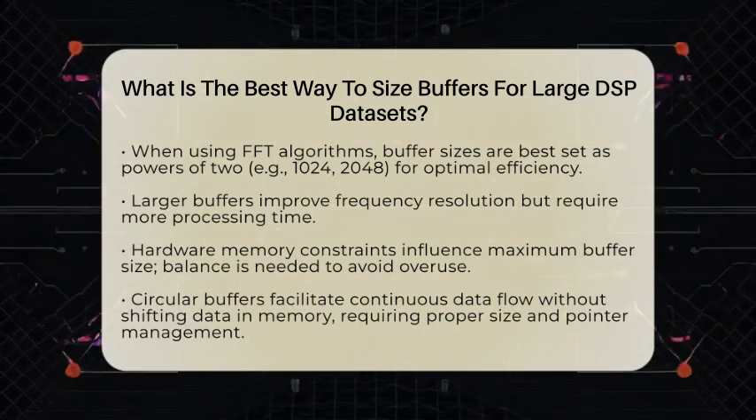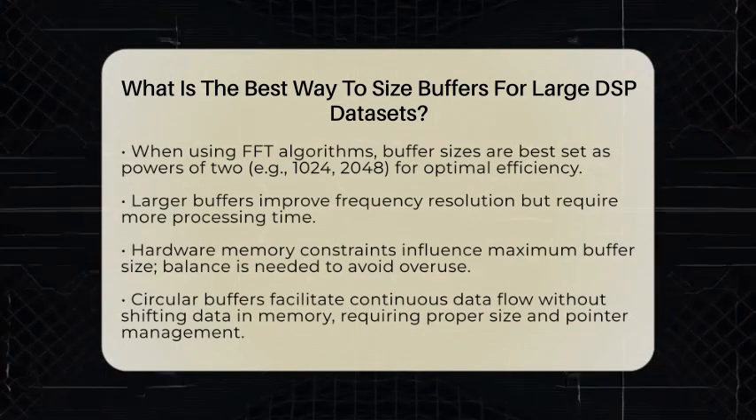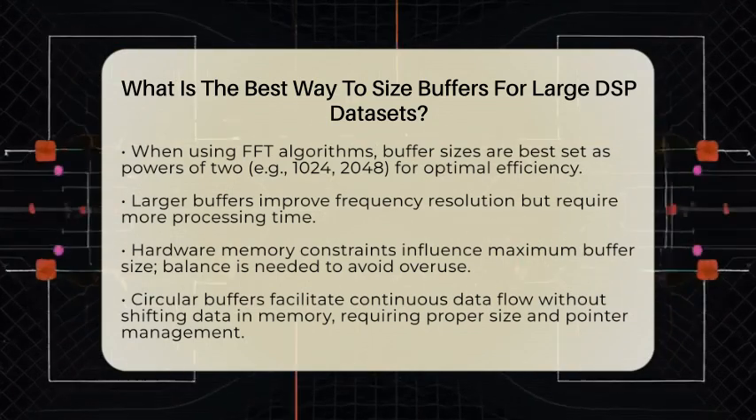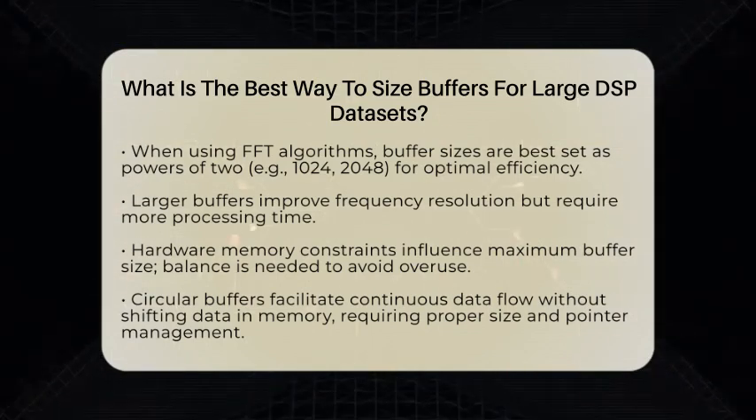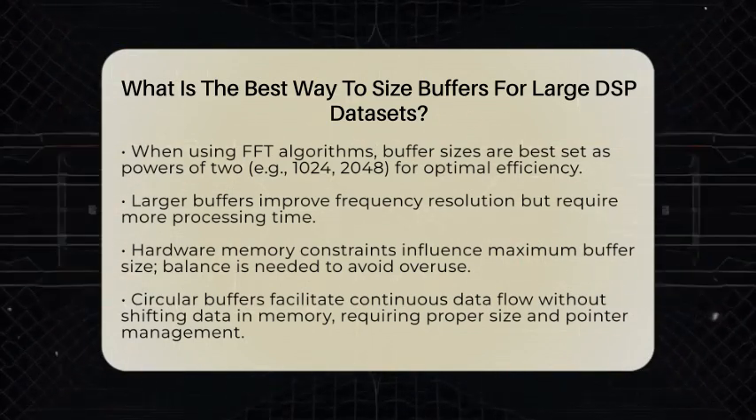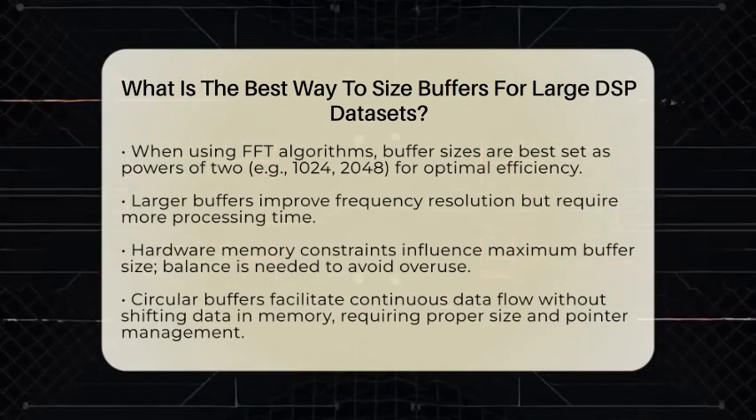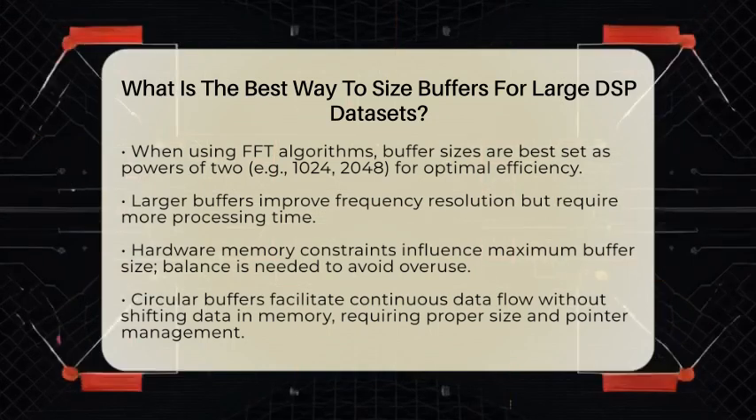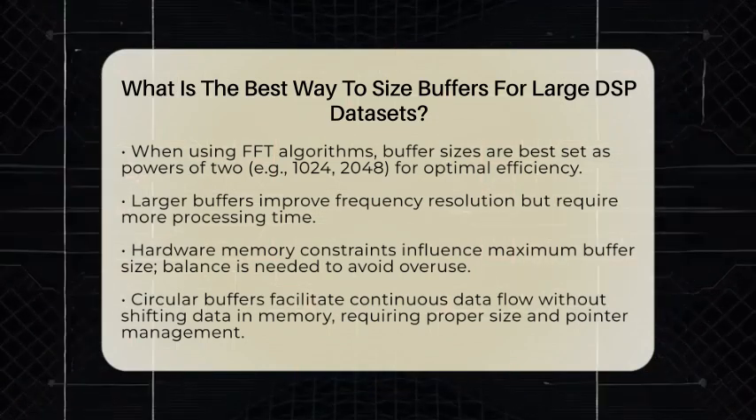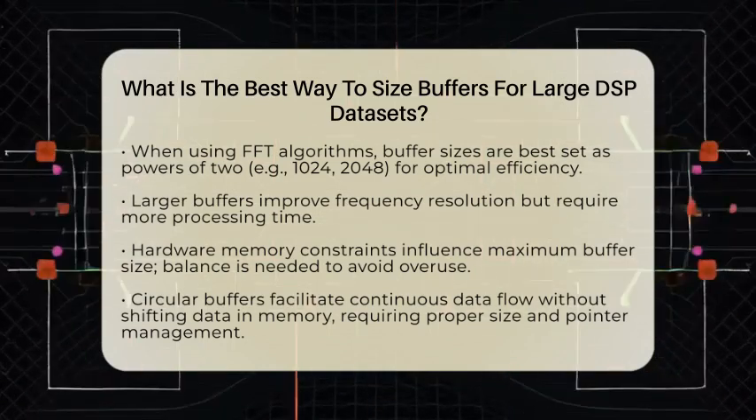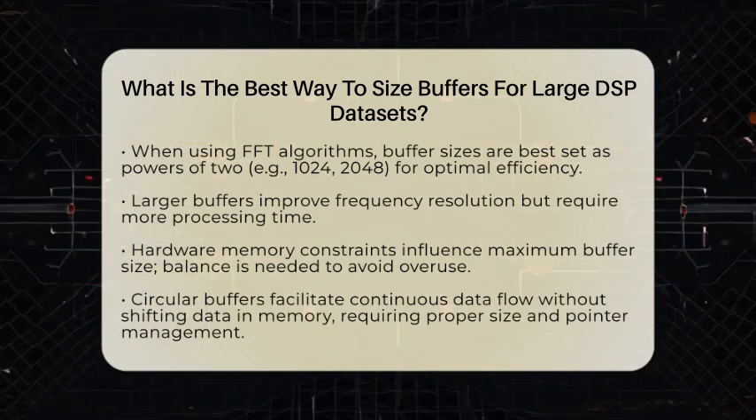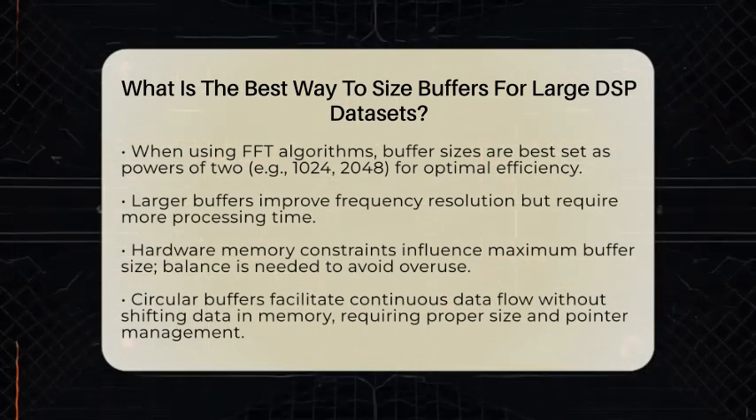Memory constraints are also key. Your hardware might only have a certain amount of available memory. Larger buffers take up more space, so you need to ensure your buffer size fits comfortably within your system's memory limits. For example, if your system has 2 gigabytes of RAM and your dataset is huge, you might want to keep buffers under a few megabytes to leave room for other processes.